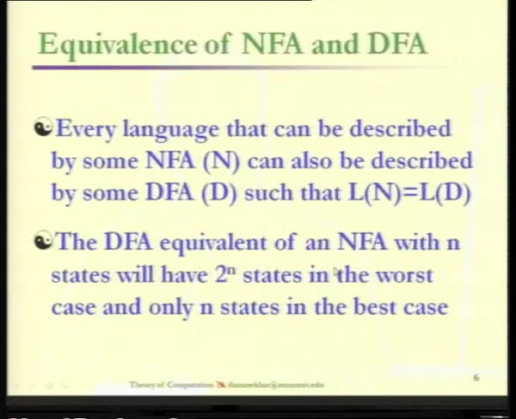The reason is this: think of a DFA given to you having 3 states. The transition function for the DFA is Q cross sigma giving you Q, whereas for the NFA, the transition function is Q cross sigma giving you 2 power Q. That means the resulting state can be any one subset of the power set of Q. So we have to understand the number of subsets available in the power set of Q. It depends on how many states are available in Q. If there are n states available, then we will have 2 power n members of the power set. So you may get any one of those states.